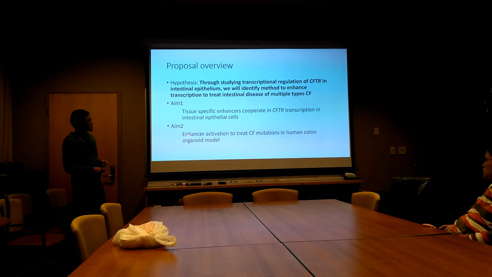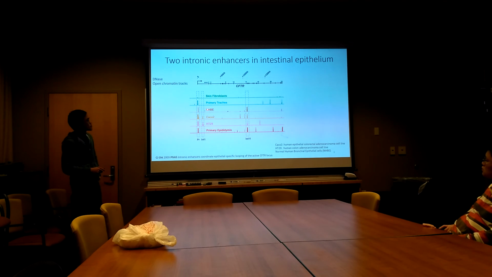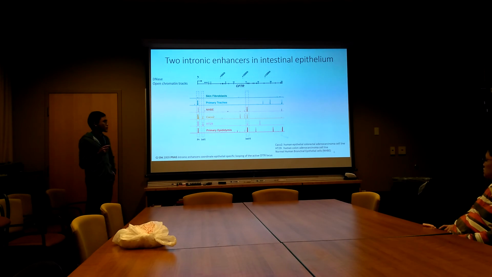This slide shows representative DNase hypersensitivity data showing the open chromatin tracks. Here are the skin fibroblasts, primary tracheal cells, bronchial cells, and Caco-2, an intestinal cancer cell line. HT29 is also an intestinal colon cancer cell line. And the primary epididymis. The skin fibroblasts do not express CFTR, and all of the others express some amount of CFTR, as shown